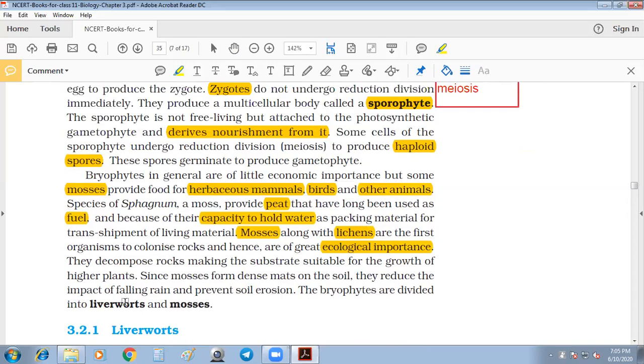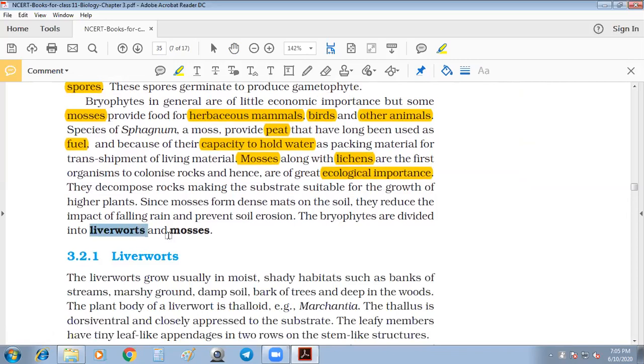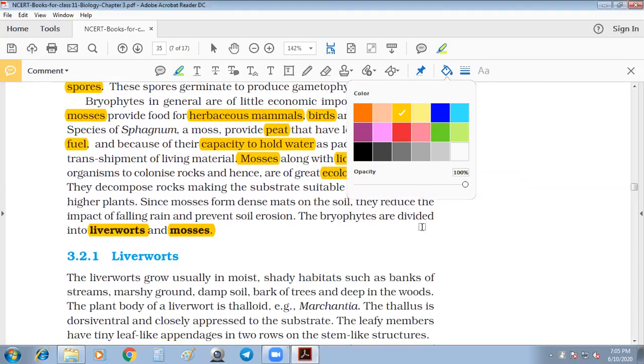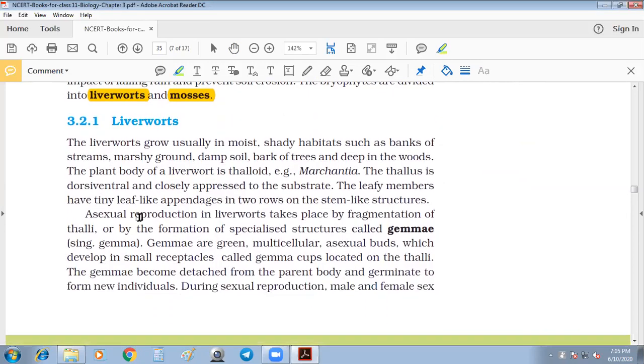Then the bryophytes are divided into two classes, liverworts and mosses. These are the two important ones, right? Now for liverworts, I am giving a small introduction, which is Hepaticopsida. For the purpose of need, two examples are given. If it is normal in shape, it is Marchantia. If it is flat in shape, it is Riccia.